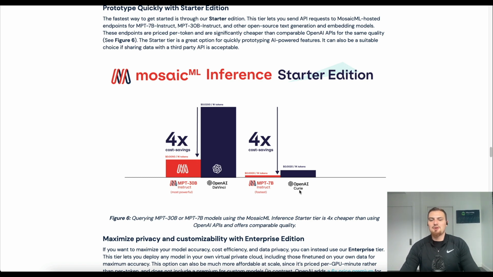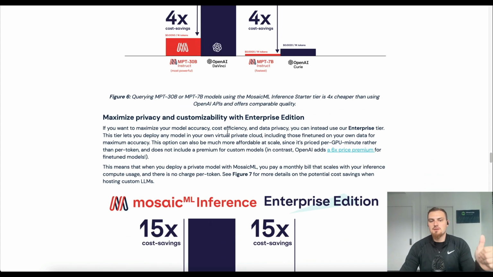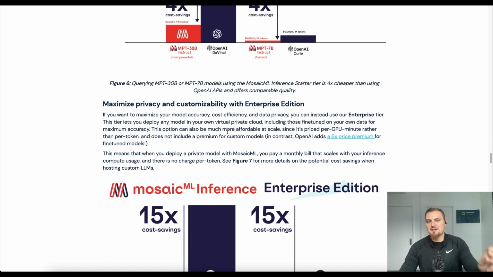So I don't want to get into MosaicML and OpenAI. We're friends with both of them at Weaviate, but this is what they're showing you on the cost of these 2 different models with the inference APIs. So they describe the commitment to privacy, and then here's a super interesting thing, which is customizability.